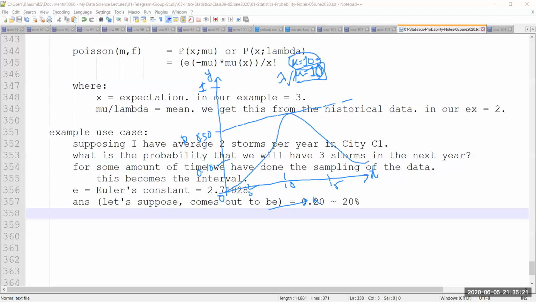My peak value comes at 10, and then there is a 50% chance. So this is what has already happened. 10% is something which may already be happening, and 50% may be something which is already happening. In this example, k and mu are the same. So the probability of getting 10 storms in CTC1 is exactly the same as what I am getting already in the last few years, right? So this is how it is actually depicted in the diagram.